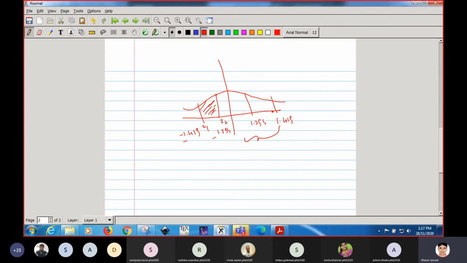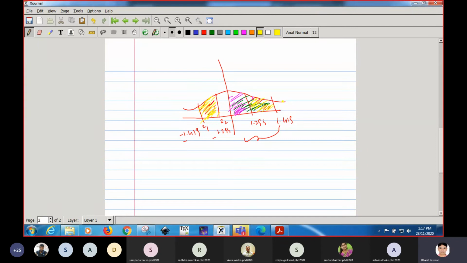To get this area, first we calculate this entire green portion, then this pink portion, and then subtract the red portion from the pink portion to get this yellow area. Getting, students?